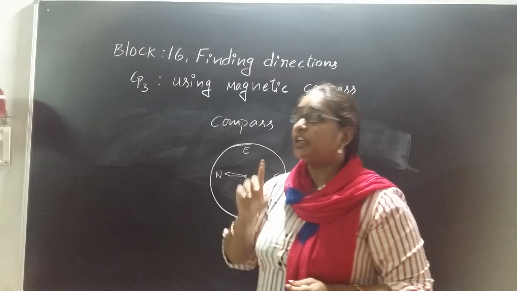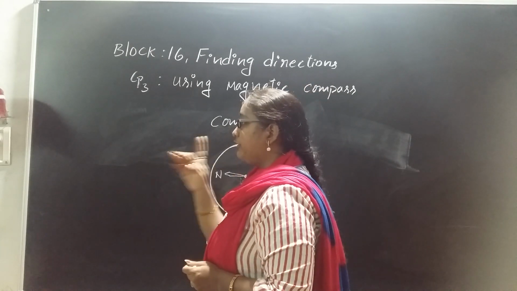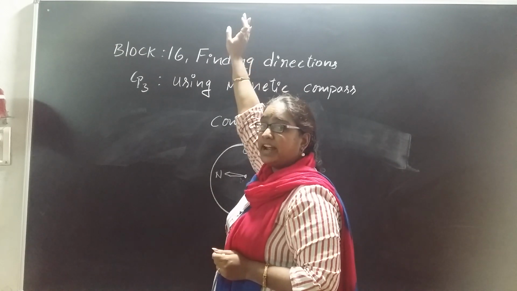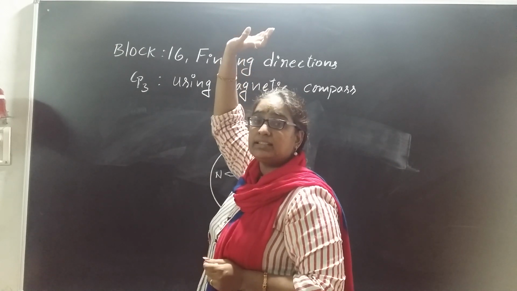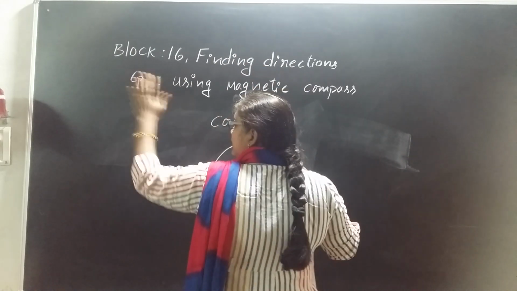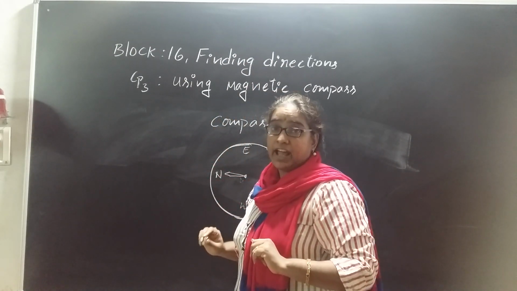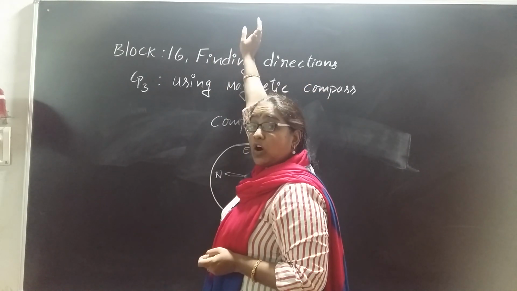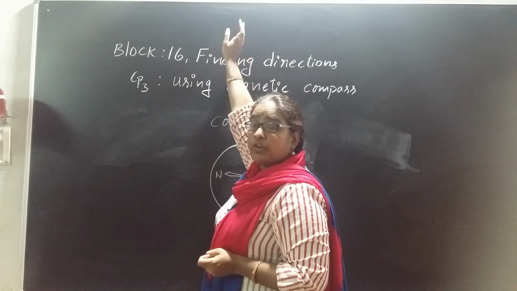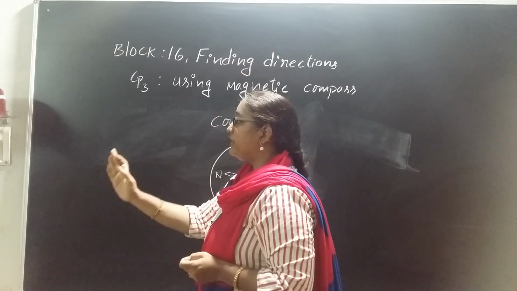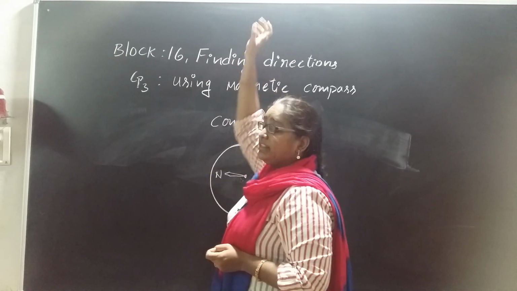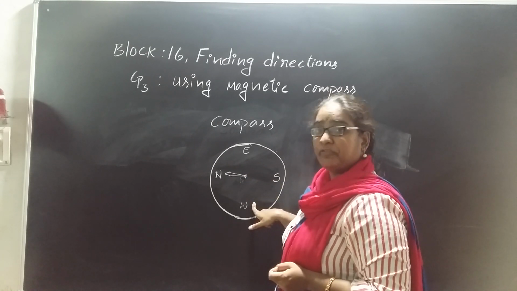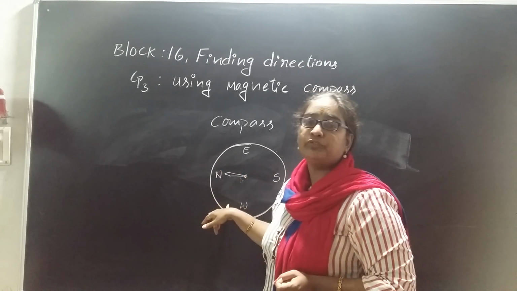Children, always remember, if you are facing north, then east will always be on your right hand side. As I told you in the last LP, if you are facing east, then north will always be on your left hand side, right? Like that only. You have to remember this, okay? If you are facing north, east will be right. Then the opposite of north is south, and the opposite of east is west, right? So this is very easy to find out.